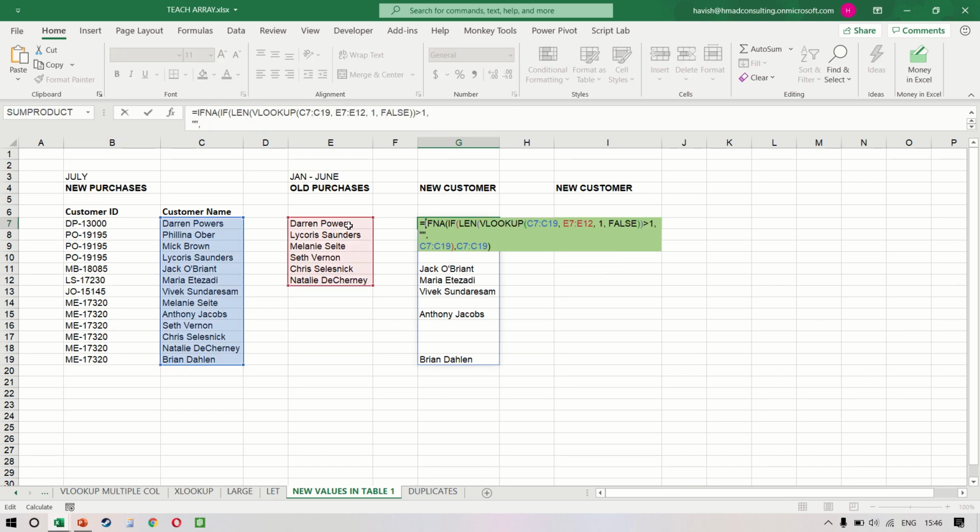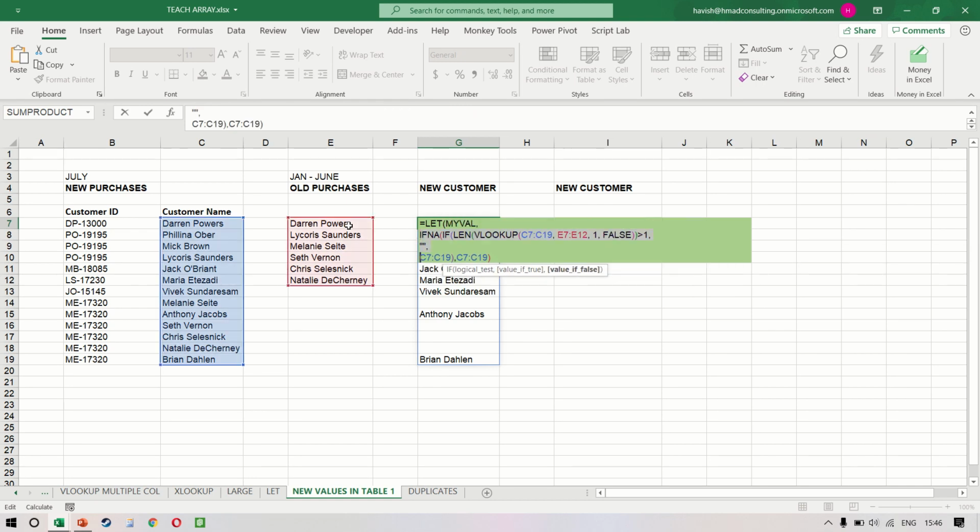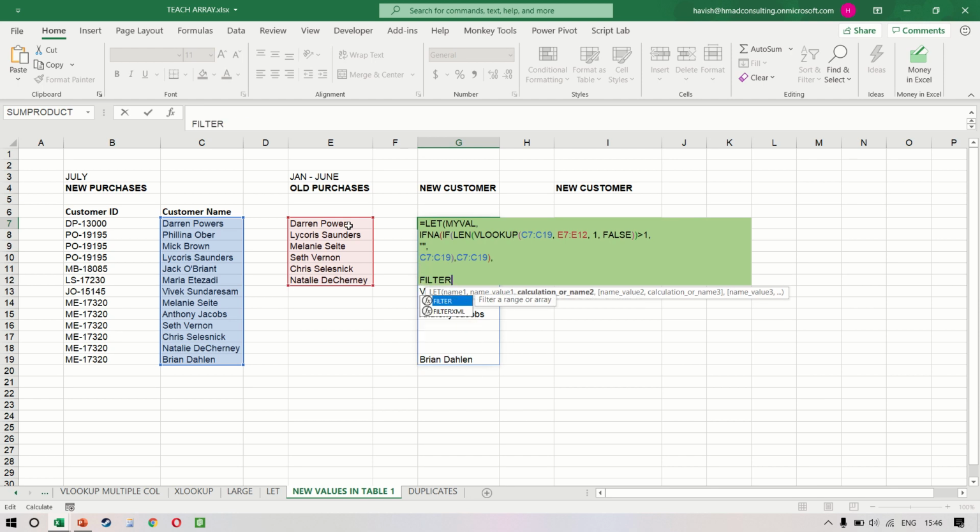To do this, we can add a LET function. We can give a name called, let's say, myval. And this entire 3-line formula would be myval. And the formula would be very simple. We want to filter myval. And the condition would be when the length of myval is greater than 1.